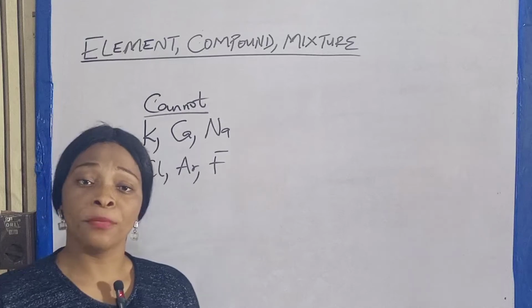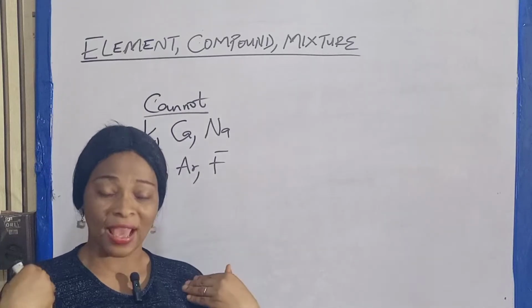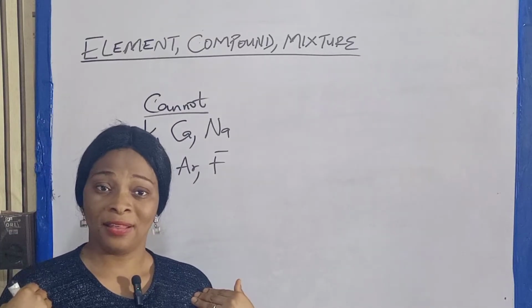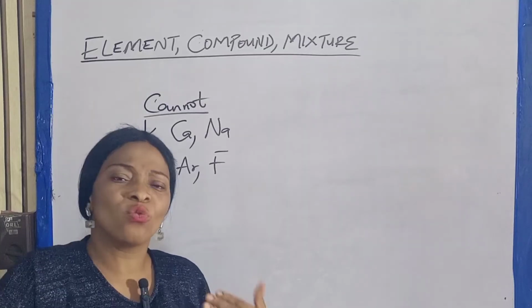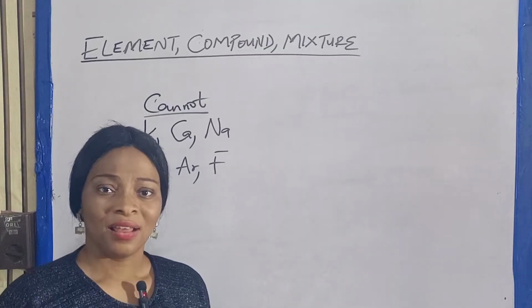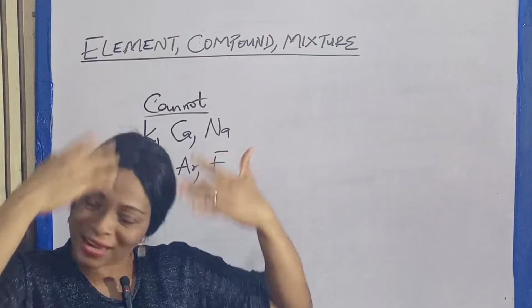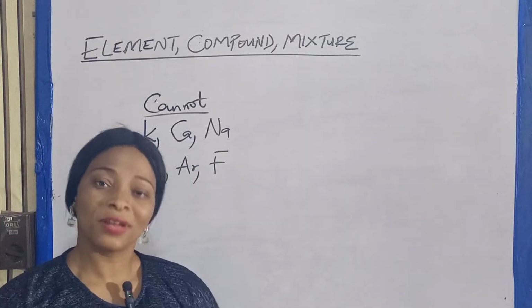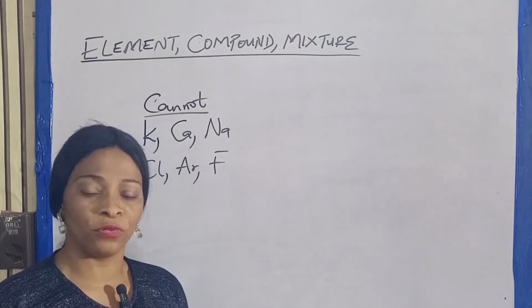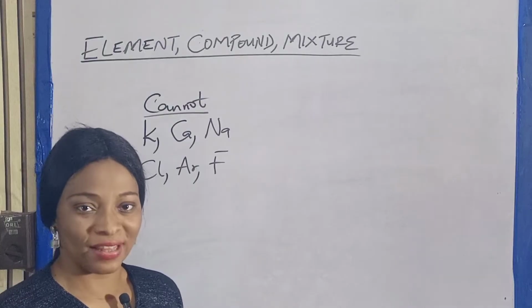Let me bring it closer to human beings. Take for example, as I am here, I'm an element. You cannot break me into simpler units again, because for me to function, I'm just an element. That is exactly what an element is. It cannot be further broken down into simpler units.